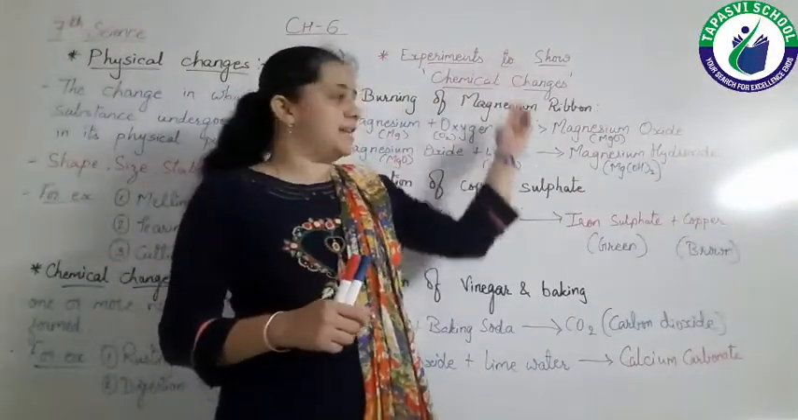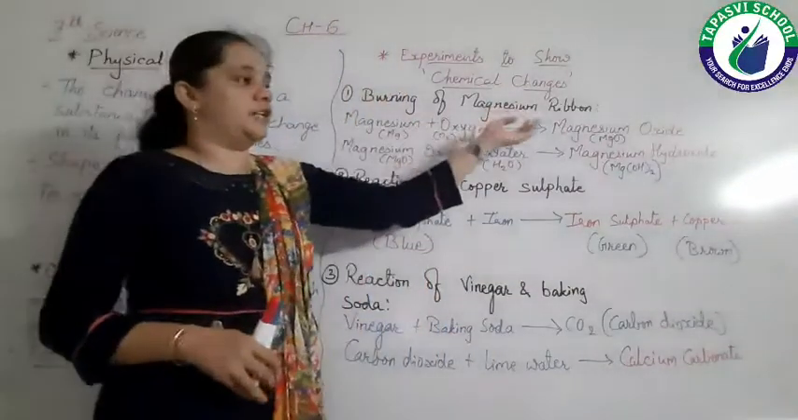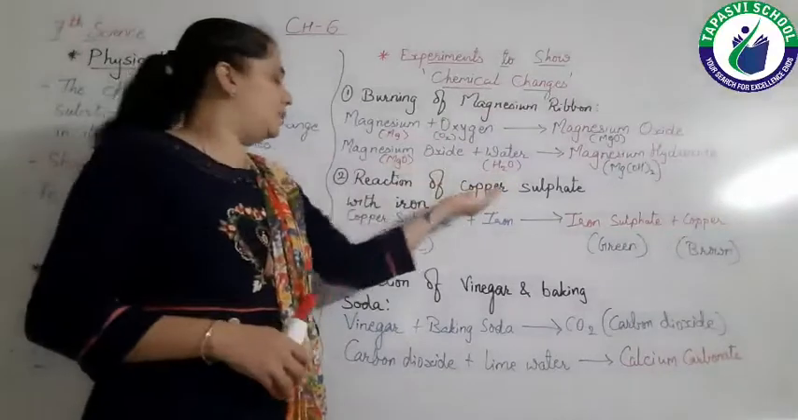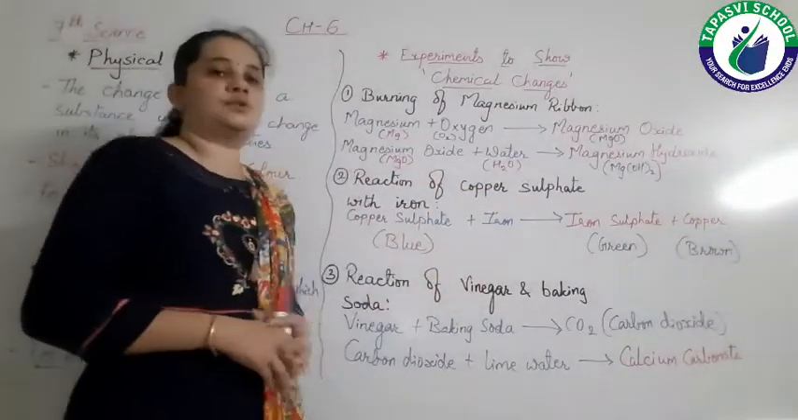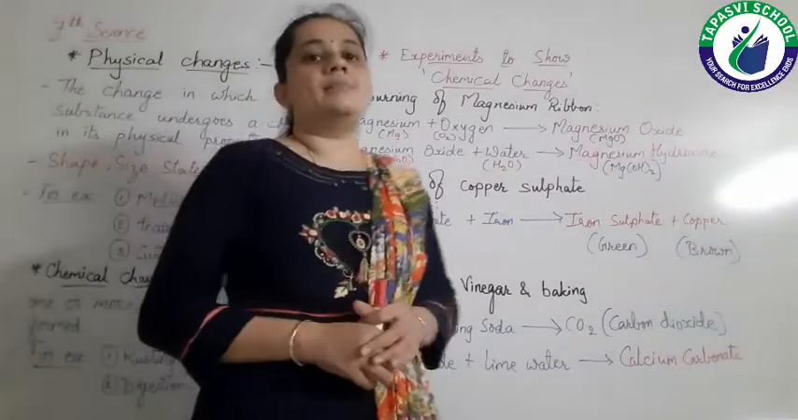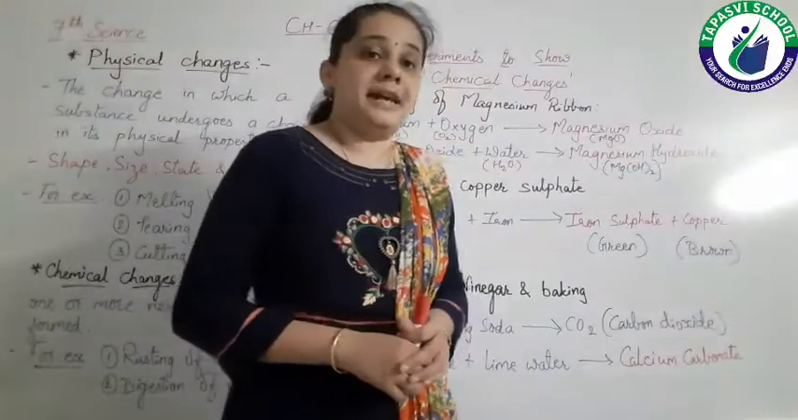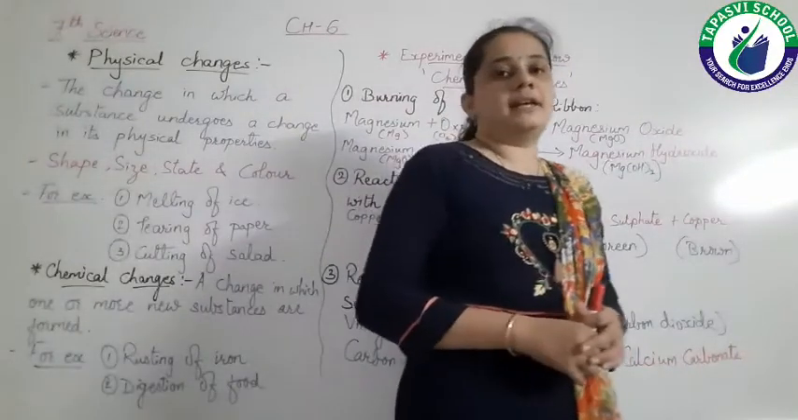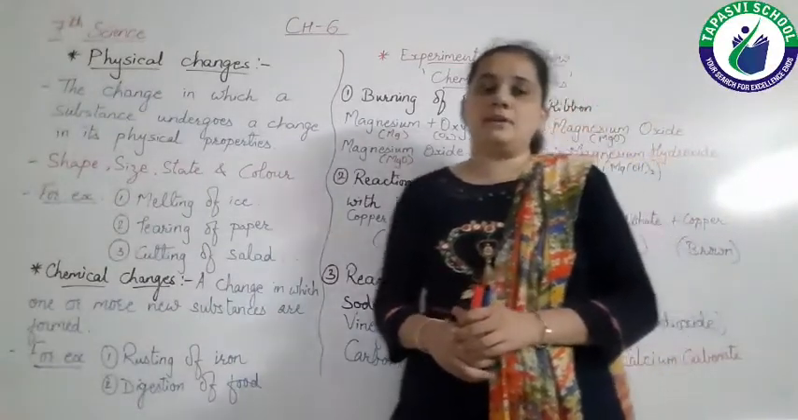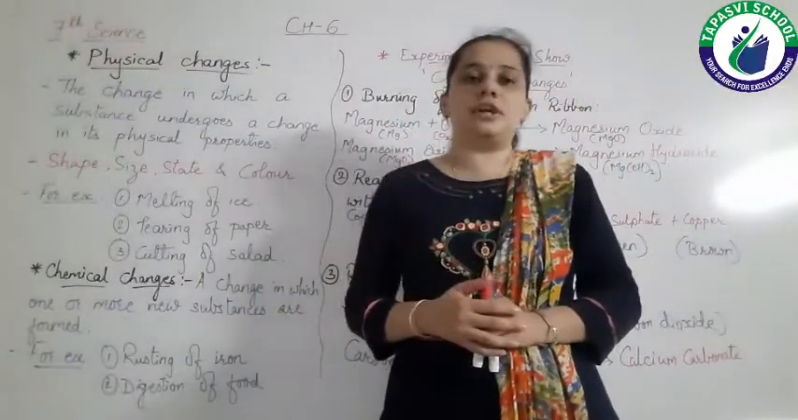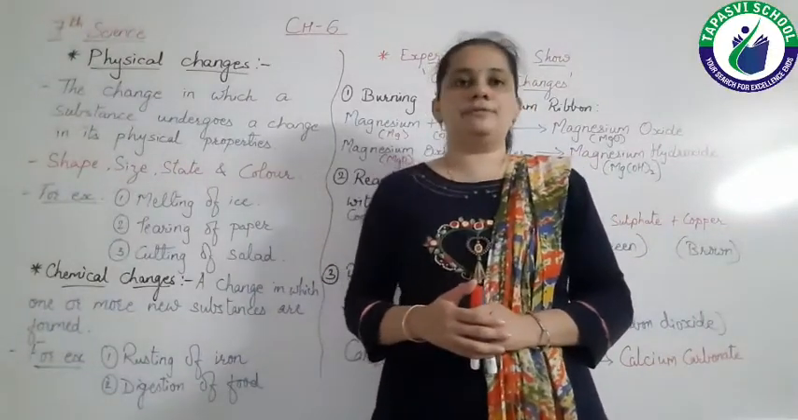So all these examples which we have studied, that is burning of magnesium ribbon, reaction of copper sulfate with iron, and reaction of vinegar and baking soda, all these are chemical changes, right? So now in the next lecture we will discuss which other changes take place along with chemical change, right? Till then, be at home, be safe. Thank you.